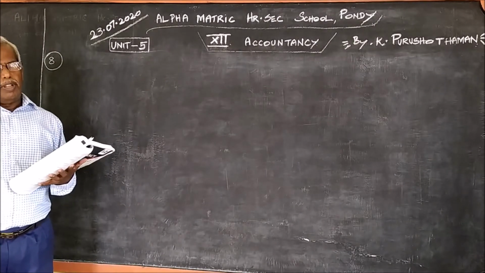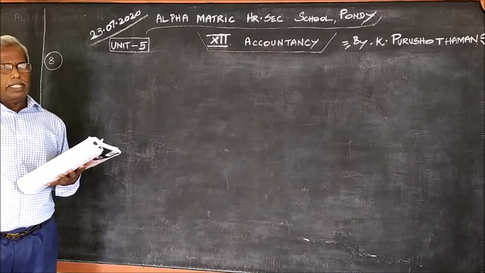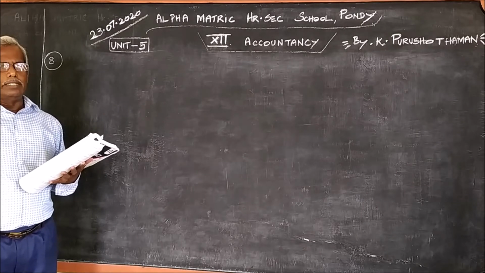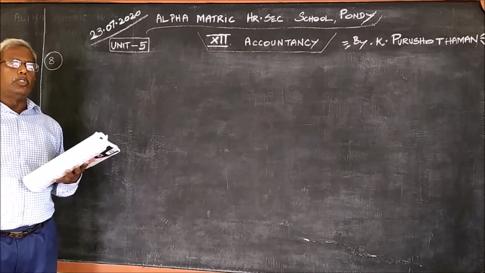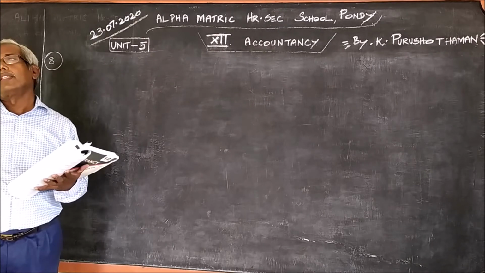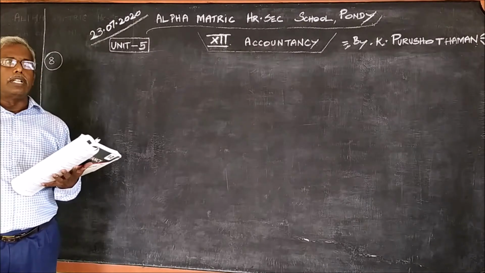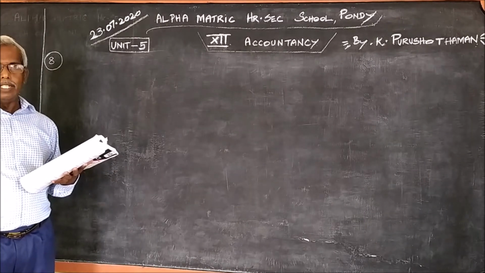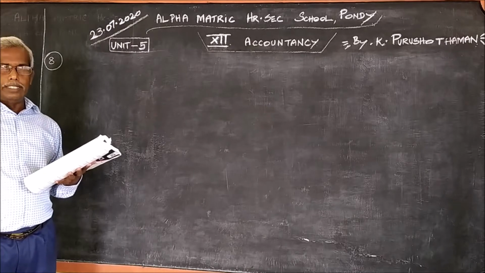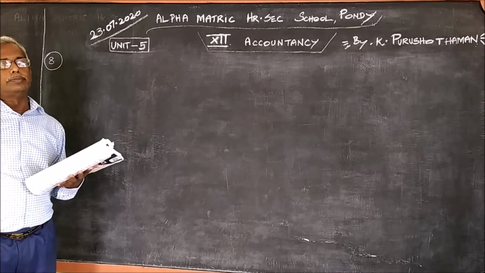The profit earned by A and B cannot be the same after admitting the new partner C. It will differ because the profit also should be shared by the third partner also.